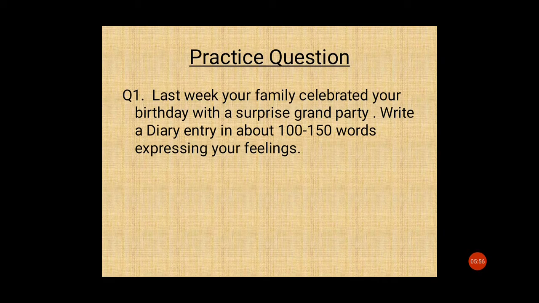Now children, I want to give you one practice question which you can do in your grammar copies. Now this question basically comes in your grammar and writing section, and it comes off about 6 to 8 marks in the exam. So here is one practice question which you can do it in your grammar copies. First of all, you will write what is a diary entry. You can write that. Then you can, on one page, you can make the format of diary writing, and then you can attempt this question.